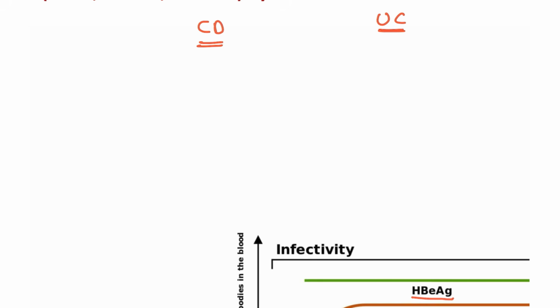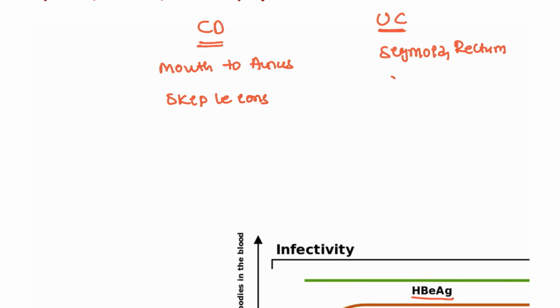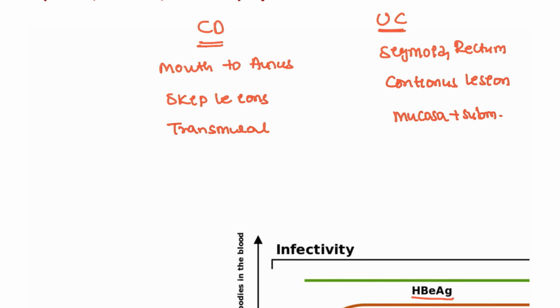This is an inflammatory condition. It can be seen from the mouth to the anus, at any location, but ulcerative colitis involves the sigmoid, or only the rectum and colon. These are the common locations. In Crohn's you see skip lesions, and here it is continuous lesions. Crohn's is transmural, meaning all the layers are involved. Here only the mucosa plus submucosa is involved in these patients.